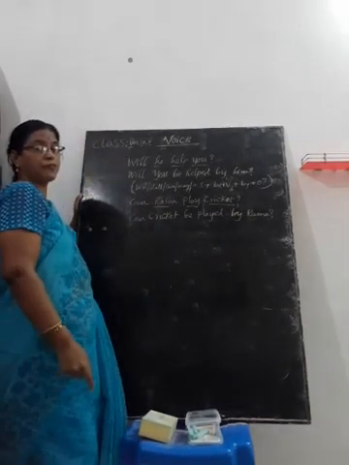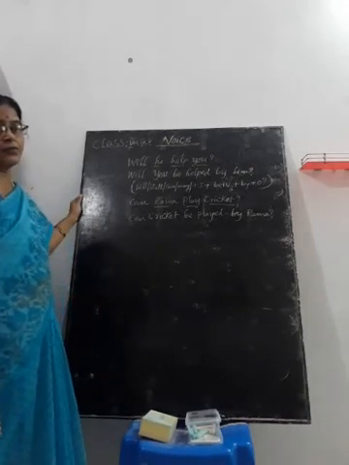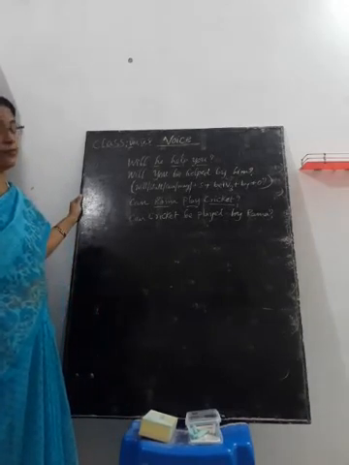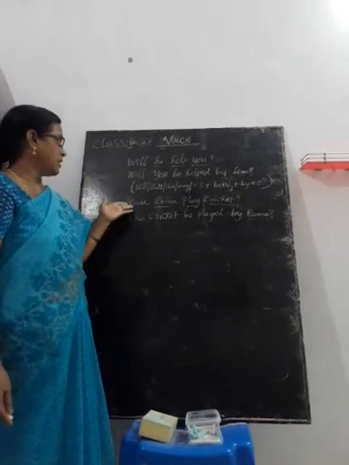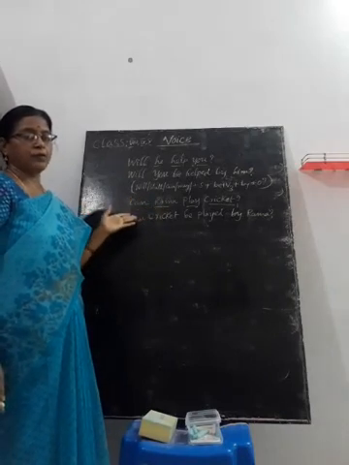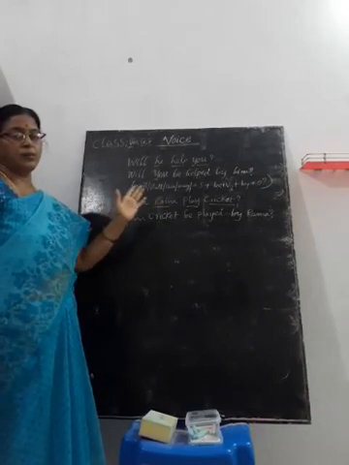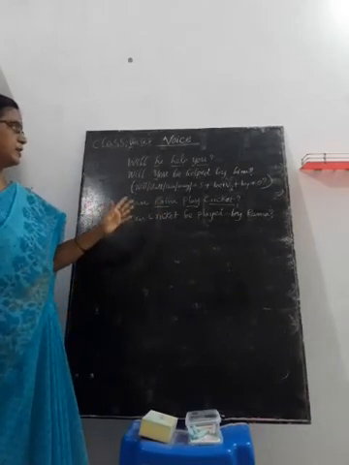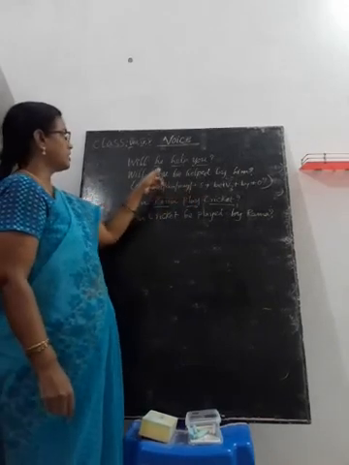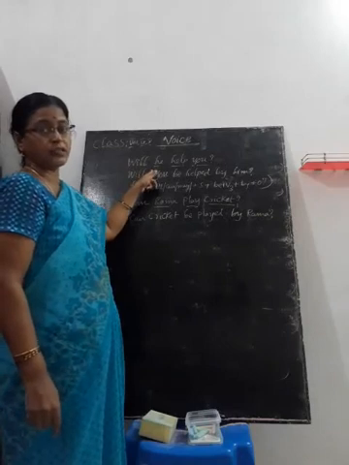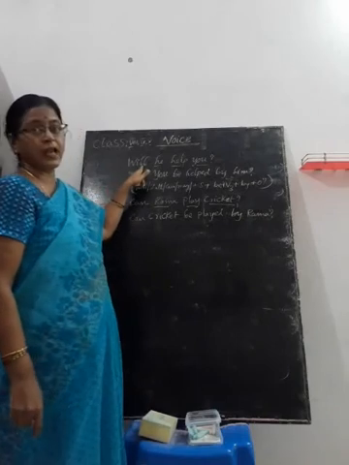Last class I gave you structures. Will be, shall be for future tense, how to change future tense from active to passive. Whether in the sentence there is will, we have to write will be, or based on the sentence can be. If there is can, we have to write can be plus V3. May be plus V3. Shall be plus V3. Like that you have to write. I told you, in that way you have to remember this structure while changing yes or no type questions from active to passive, when the question begins with helping verb.